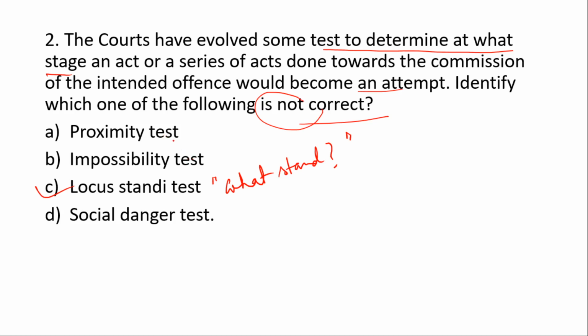The rest, proximity test, impossibility test, and social danger, are the tests through which the court determines at what stage an act or series of acts done towards the commission of the intended offense would become an attempt. Proximity test measures the accused's progress by examining how close the accused is to completing the offense.